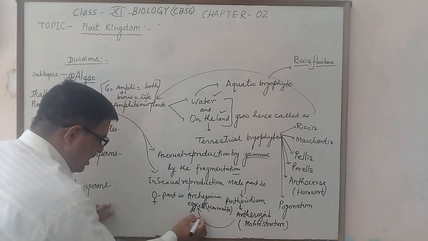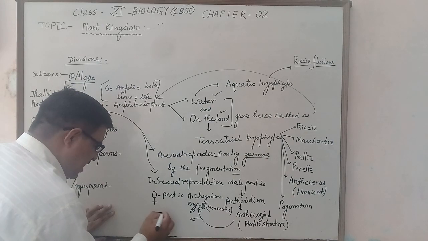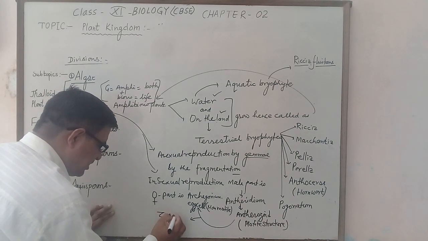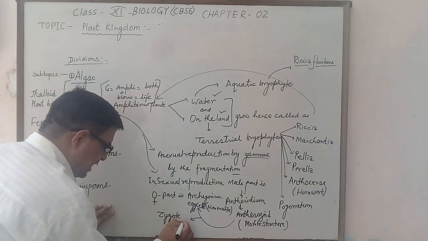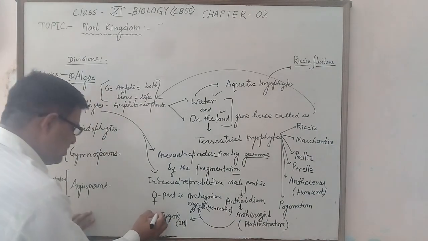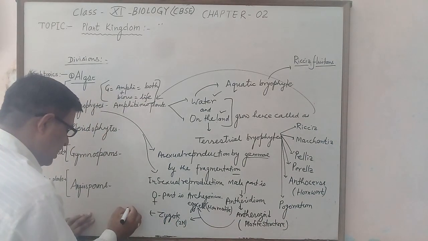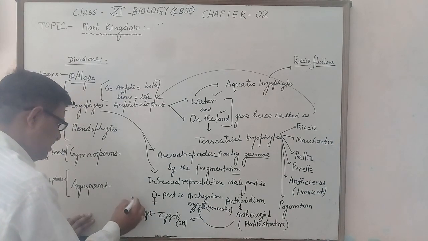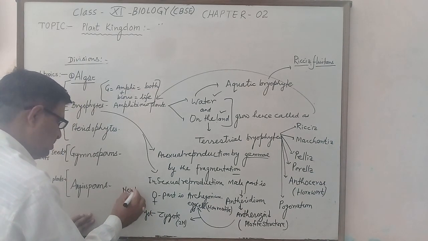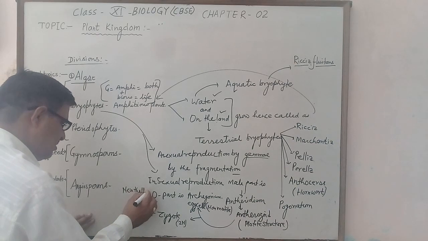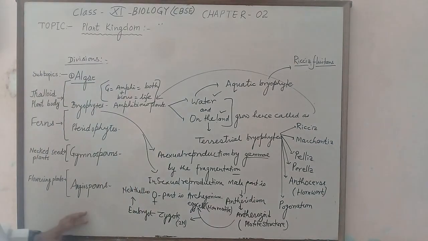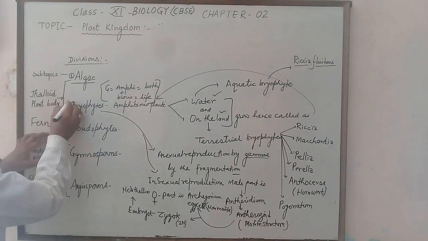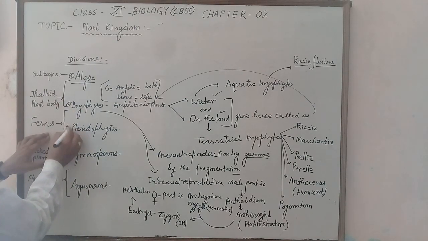Then a diploid structure called the zygote forms, which develops into the embryo, and then a new thallus is produced in the bryophyte. Bryophyte is called thallus-like algae. So this is the second division of the plant kingdom.